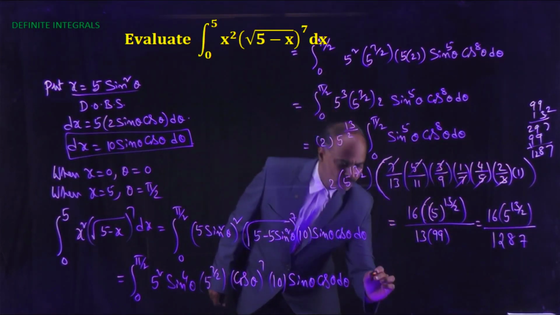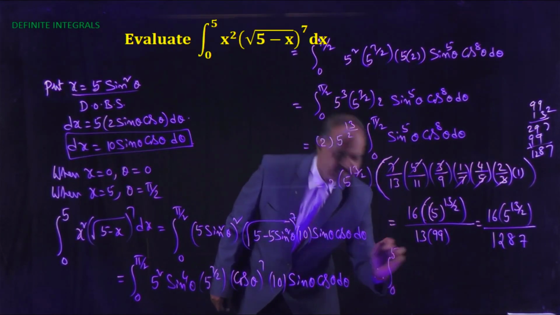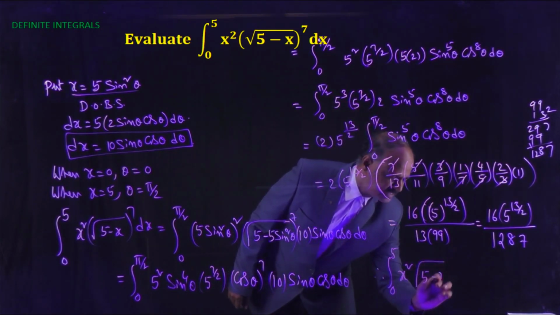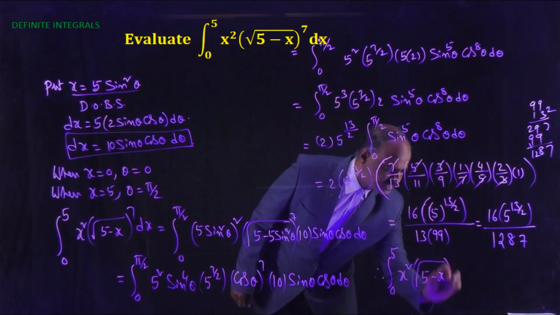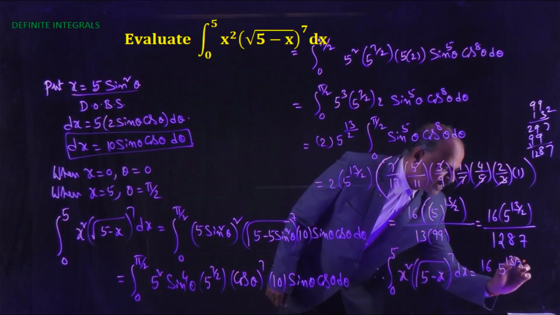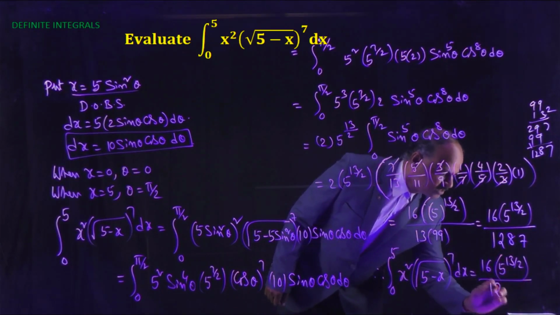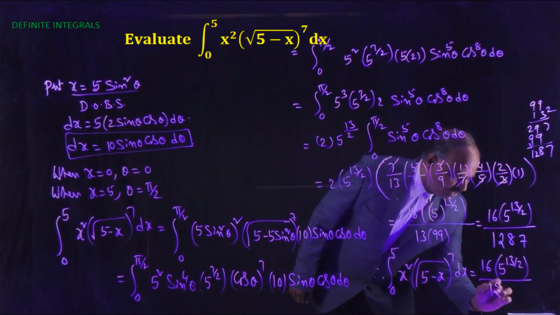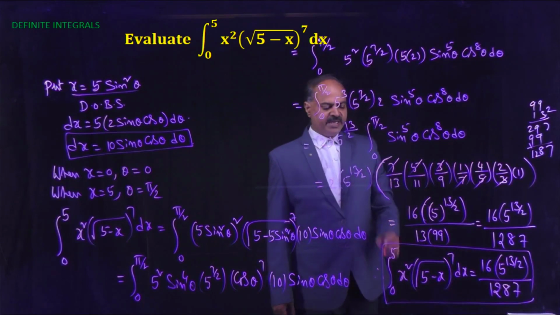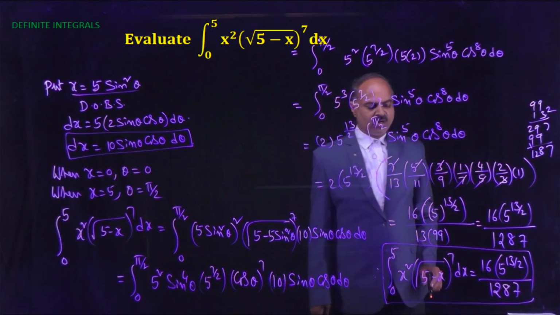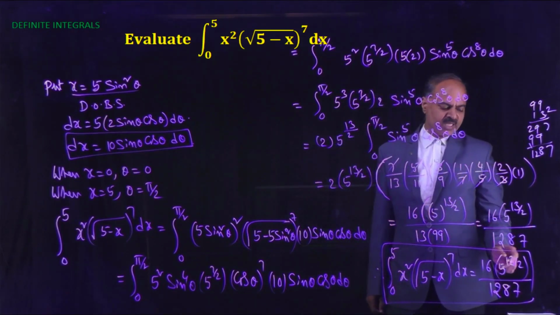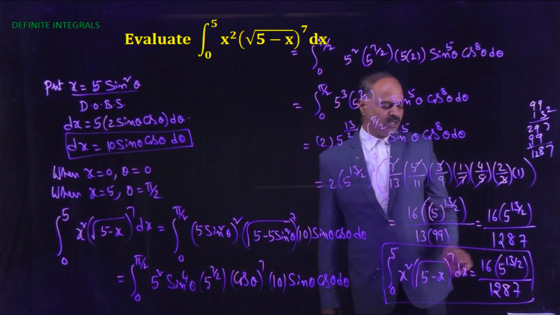Therefore the integral from 0 to 5 of x squared into the square root of (5 minus x) to the power 7 dx equals 16 into 5 power 13 by 2 divided by 1287.